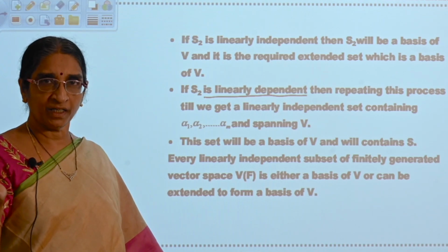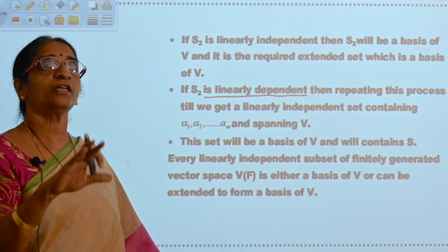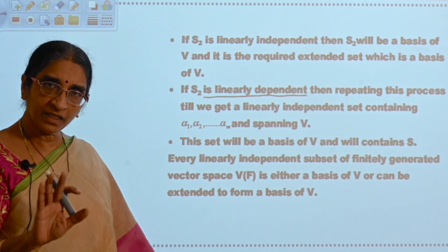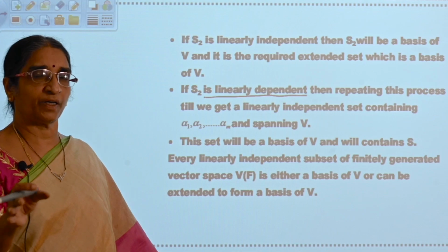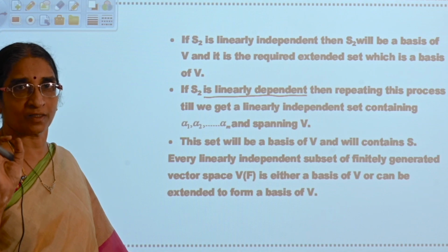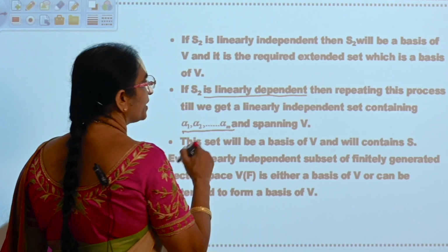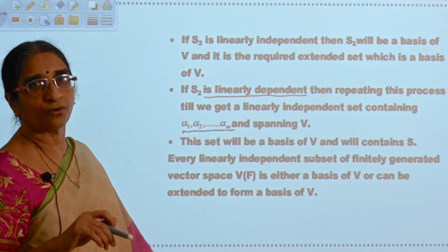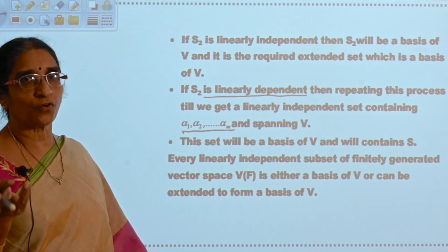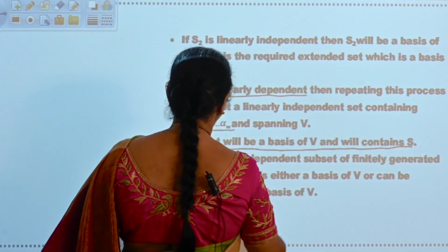From S you are eliminating two elements, so you will get S3. If S3 is linearly independent, it will be the basis having some betas. If not, S3 will be linearly dependent. You will continue the process until all the betas are exhausted. Therefore, either you will remain with S, which is a spanning set of V, so either S is a basis or S can be extended to form a basis. Is it clear? This set will be a basis of V and will contain S.